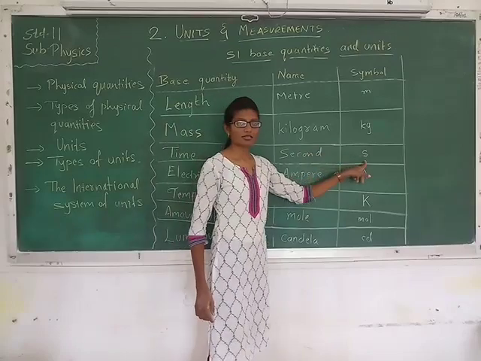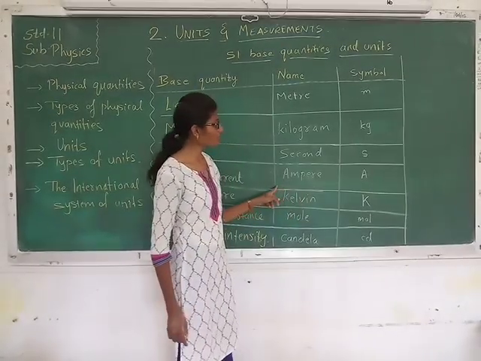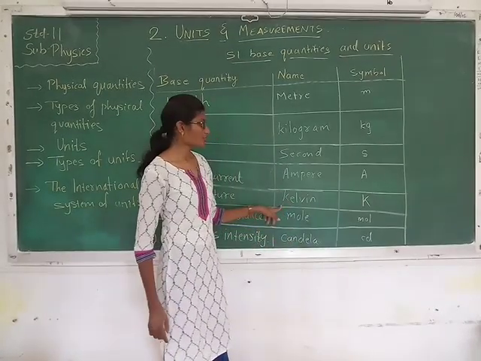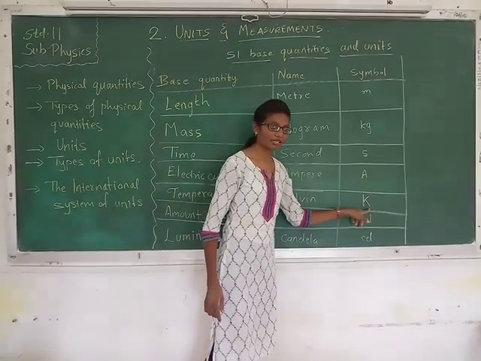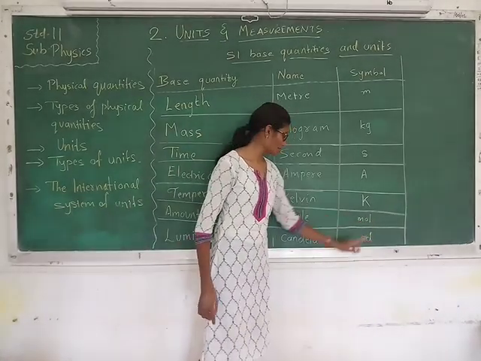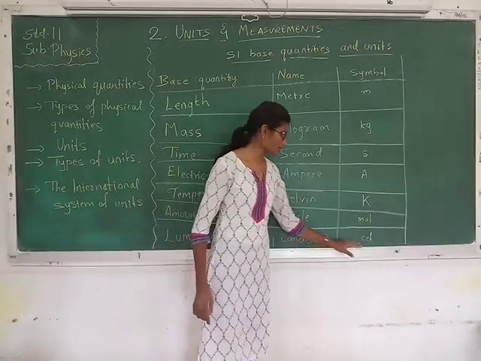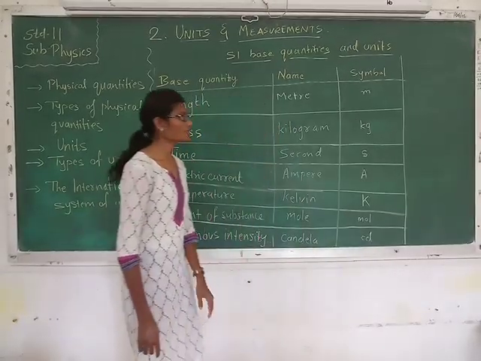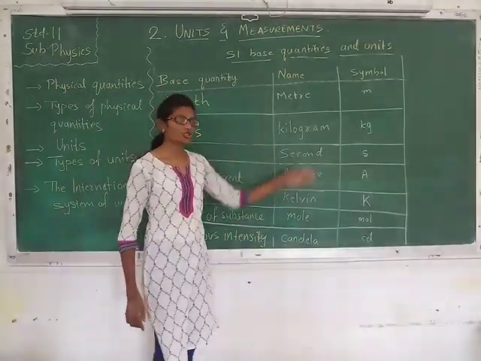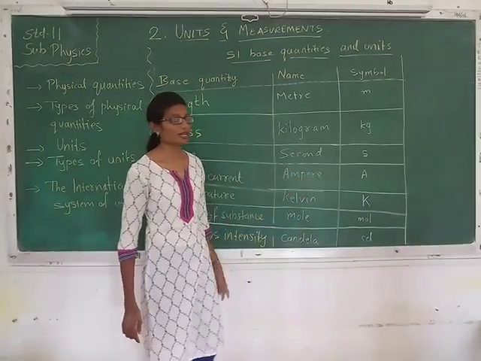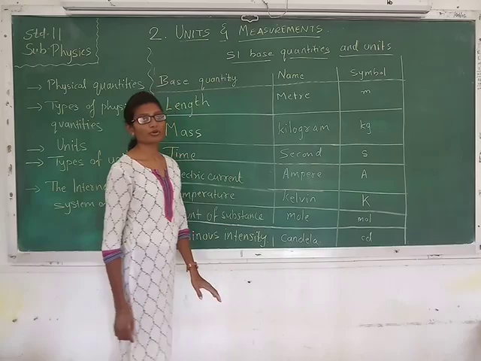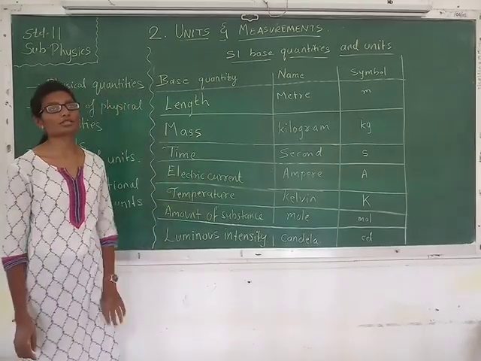Second is written as s. The symbol for ampere is capital A. The symbol for Kelvin is capital K, the symbol for mole is mol, and the symbol for candela is cd. So these are 7 different fundamental quantities, their units, and how these units are written in the form of symbols. So this is very important. You may note this down.